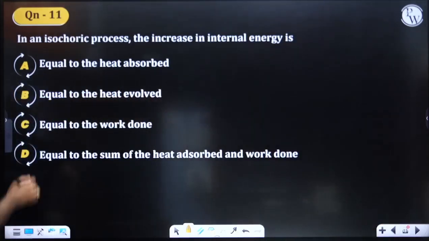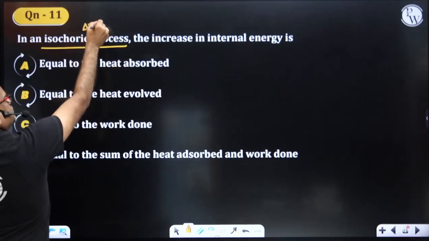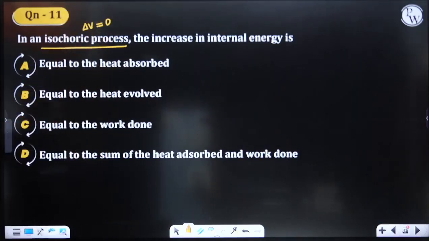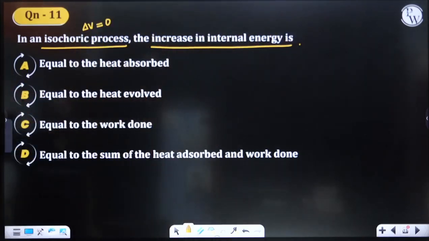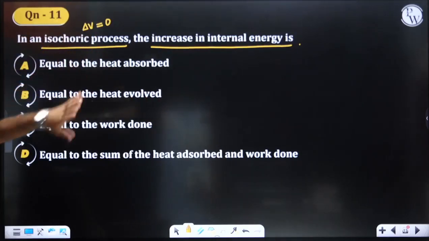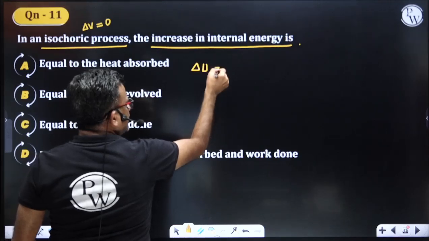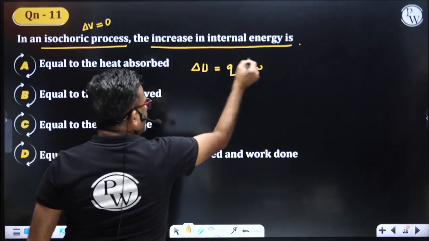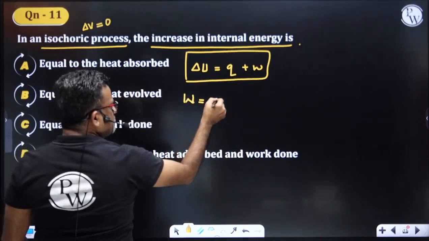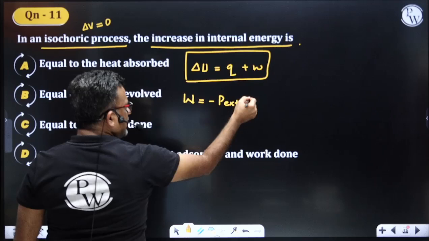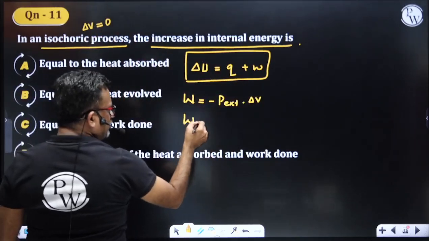Next, in an isochoric process, the change in volume is zero, and the volume is constant. What is the increase in internal energy? In the case of an isochoric process, the increase in internal energy is given by the first law of thermodynamics by what formula? Q plus W. Yes or no, students? But what is W? W is P external into delta V. If delta V is 0, then automatically W is 0.